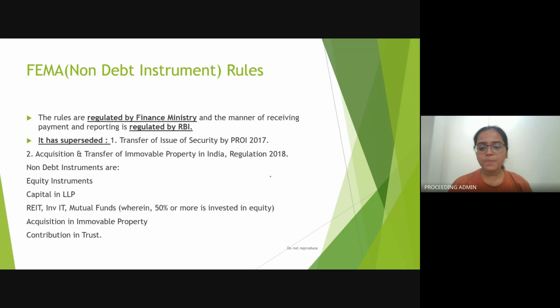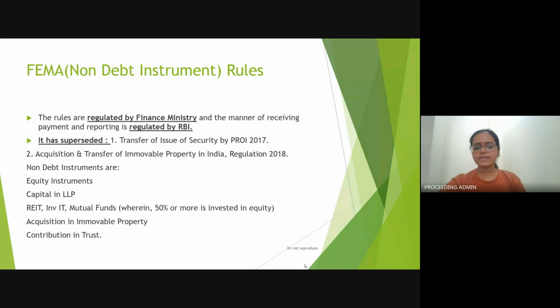So here's a small presentation by me on FEMA Non-Debt Instrument Rules 2019. These rules have superseded the Transfer or Issue of Security by Person Resident Outside India and Acquisition and Transfer of Immovable Property in India Regulations 2018. So basically, ये जो दोनों regulations हैं, they have been superseded by FEMA Non-Debt Instrument Rules 2019.